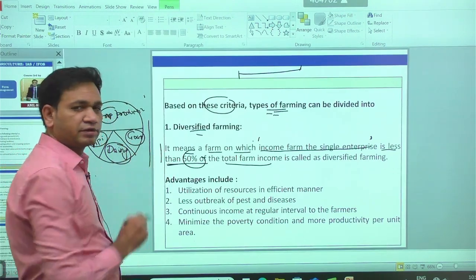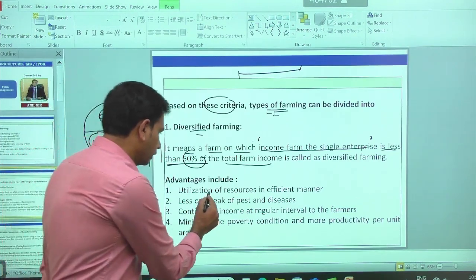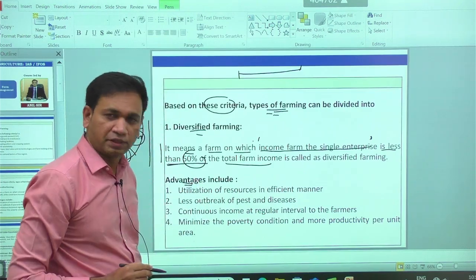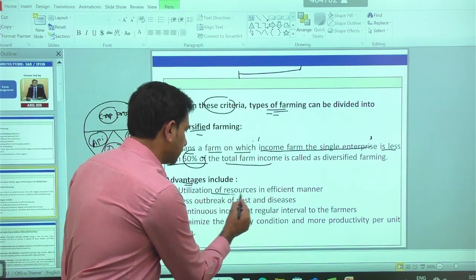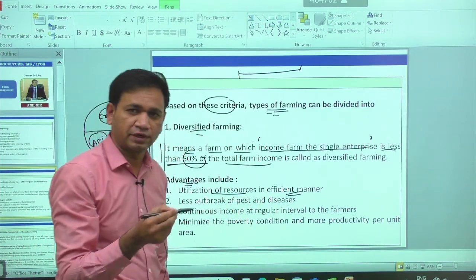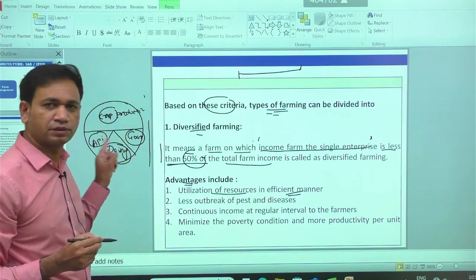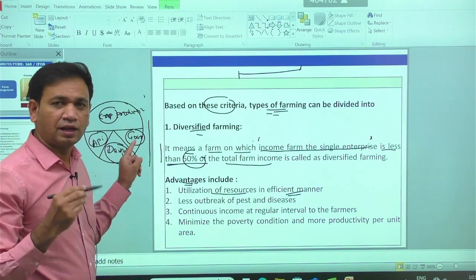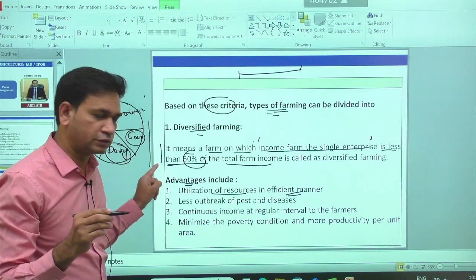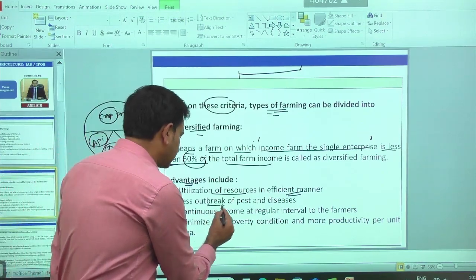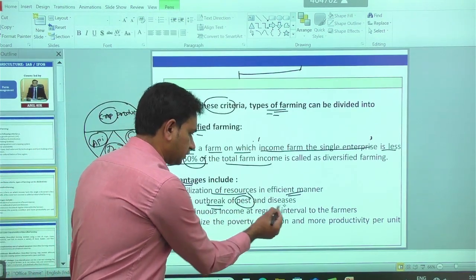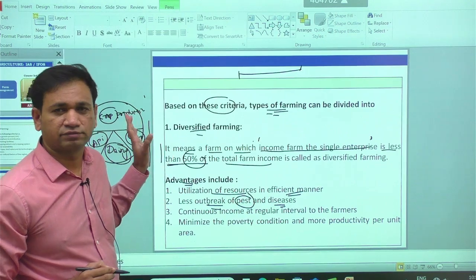Whenever you have the diversified farming system, the following merits are possible. One is utilization of resources in an efficient manner. Whatever resources we have, land, labor, capital, in the given structure, all the resources can be used efficiently and managed. Then lesser outbreak of pests and disease is very common in a diversified farming system.